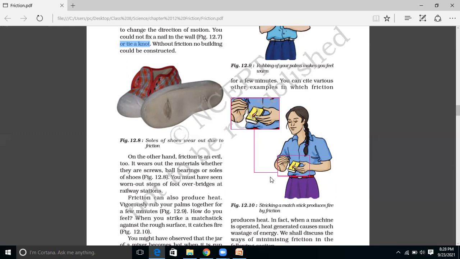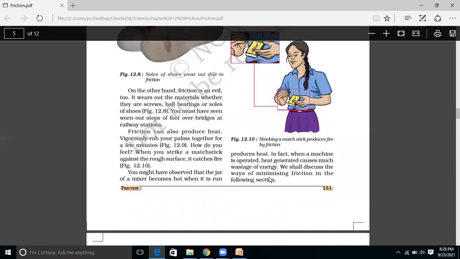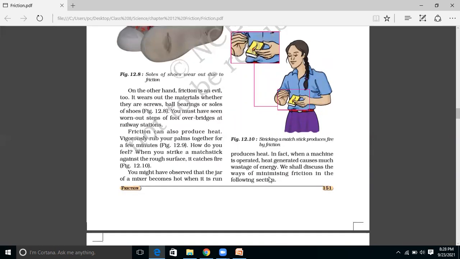That is because of friction. Also, in case we have a mixer, it also starts becoming hot. It becomes hot after some time because the parts of it are rubbing against each other, and there is heat produced. Because of the heat produced, they consume a lot of energy which is unnecessarily wasted in the form of heat.